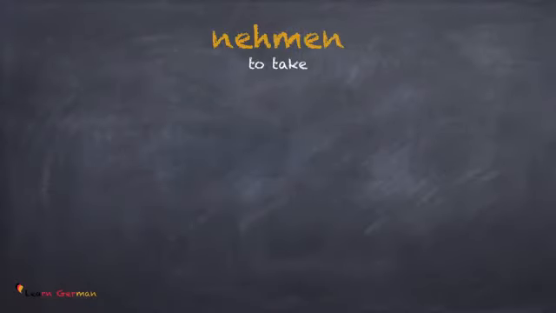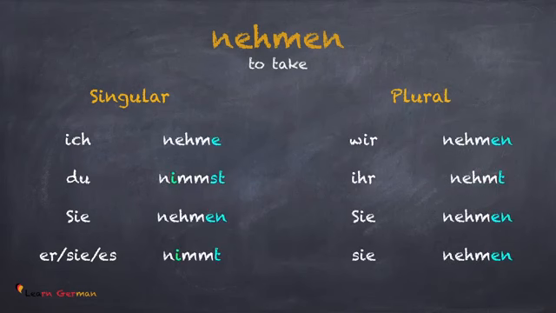The next verb is nehmen. Ich nehme. Du nimmst. Sie nehmen. Sie, es nimmt. Wir nehmen. Ihr nehmt. Sie nehmen. As already mentioned, the conjugation for sie, wir, sie, and sie is the same as the infinitive form.